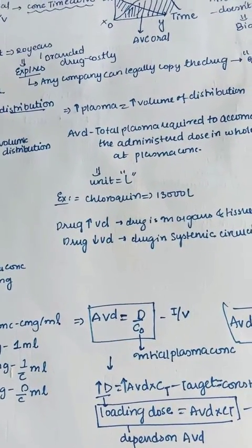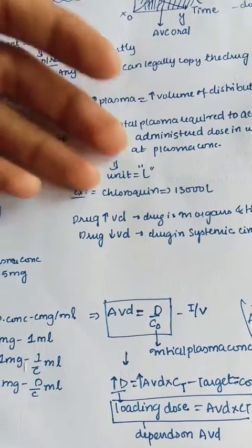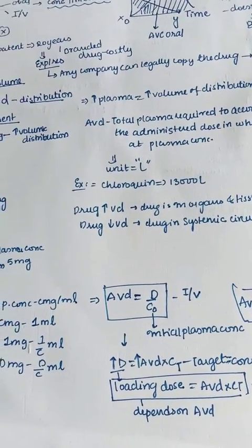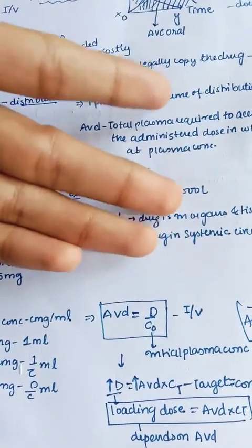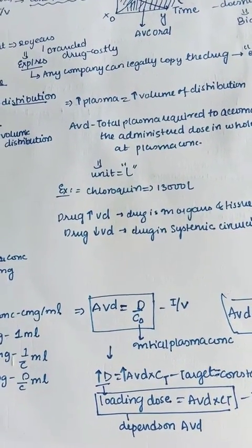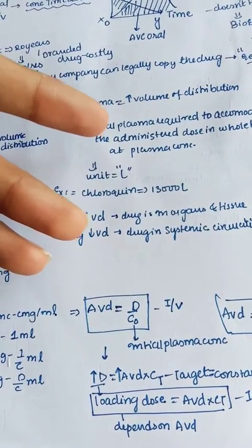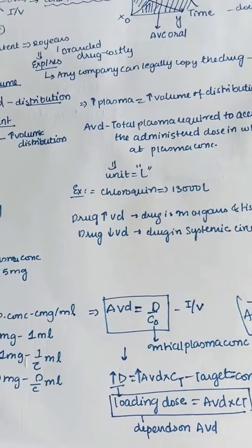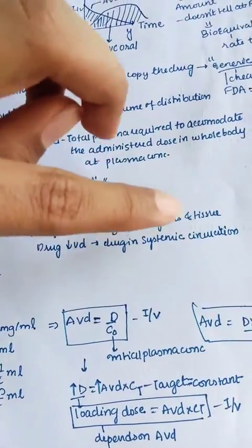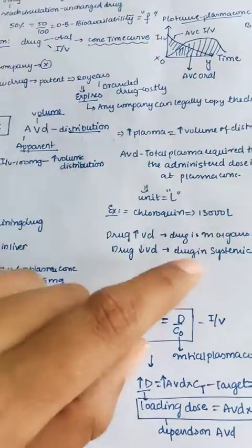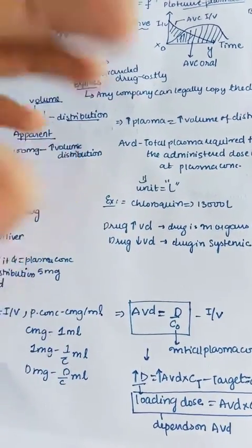For example, we can take chloroquine. Chloroquine is about 13,000 liters in our body. That is saying there is a high amount of distribution in the body. If the drug has a high volume of distribution, where may the drug be present? The drug is present in organs and tissues, right? So in organs and tissues the drug is present because of high volume of distribution, that is, highly distributed.